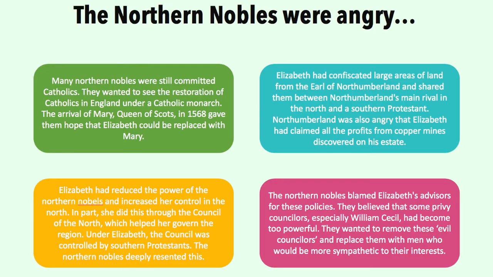In part, she did this through the Council of the North, which helped her govern the region. Under Elizabeth, the council was controlled by southern Protestants. The northern nobles deeply resented this. They blamed Elizabeth's advisers for these policies. They believed that some privy councillors, especially William Cecil, had become too powerful. They wanted to remove these evil councillors and replace them with men who would be more sympathetic to their interests.